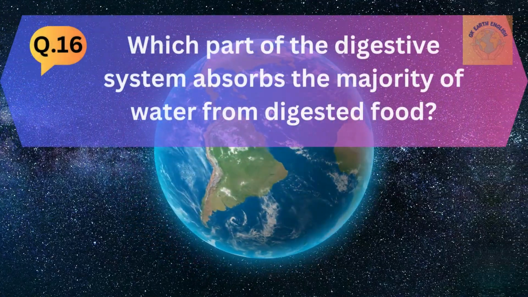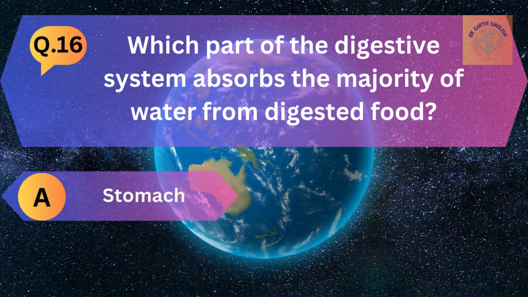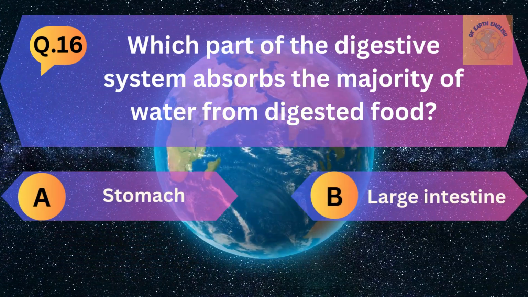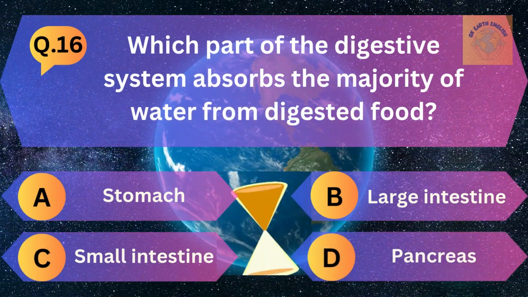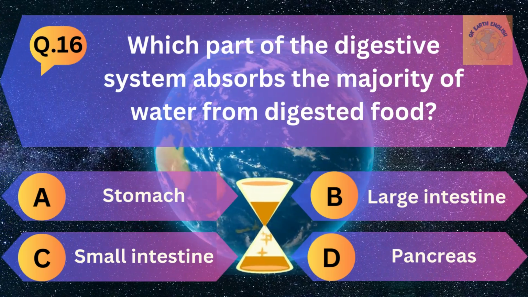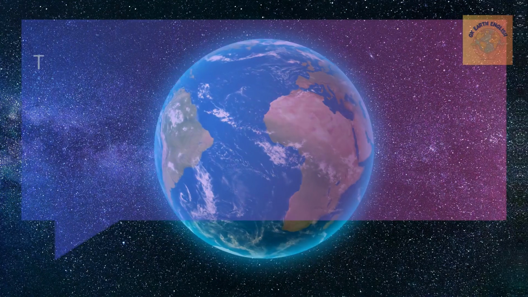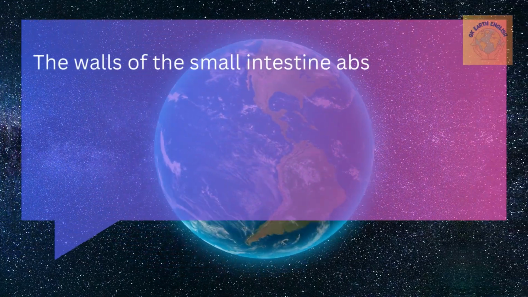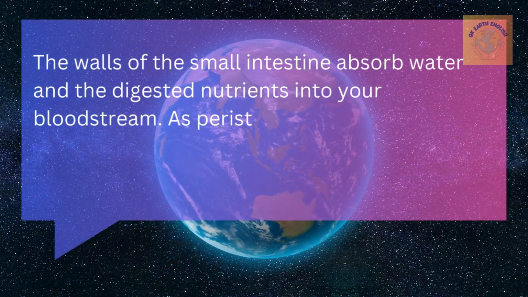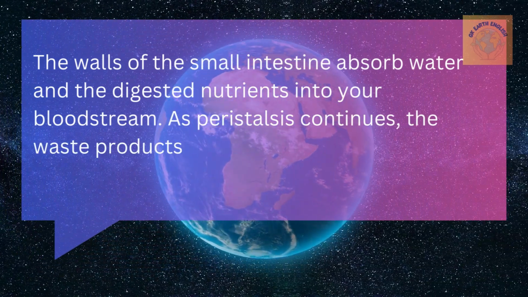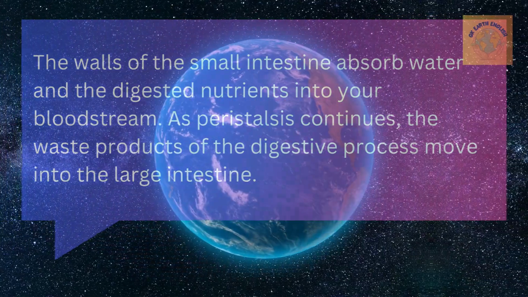Question number 16. Which part of the digestive system absorbs the majority of water from digested food? A. Stomach, B. Large intestine, C. Small intestine, and D. Pancreas. The correct answer is small intestine. The wall of the small intestine absorbs water and digestive nutrients into your bloodstream. As peristalsis continues, the waste products of the digestive process move into the large intestine.